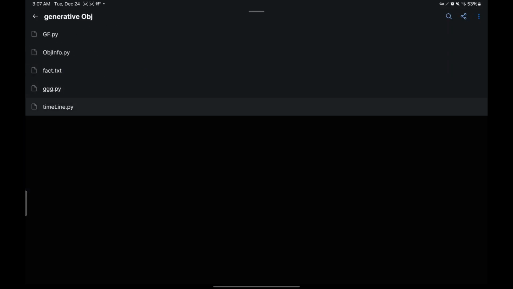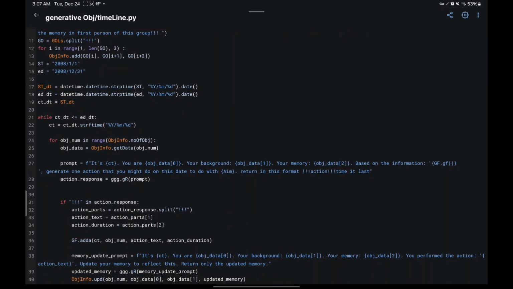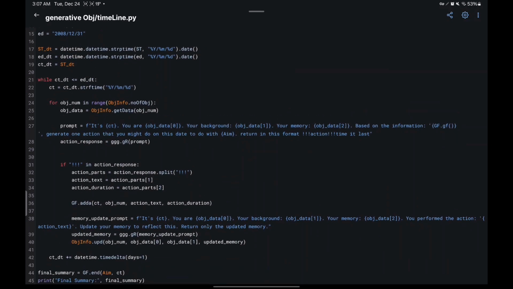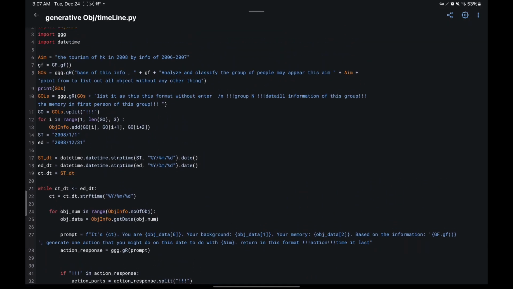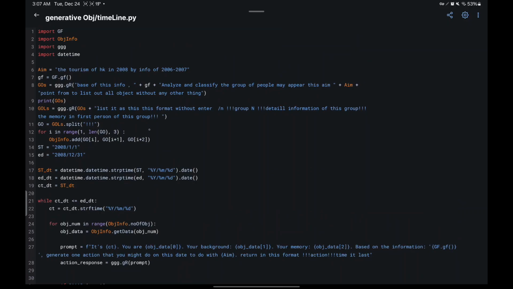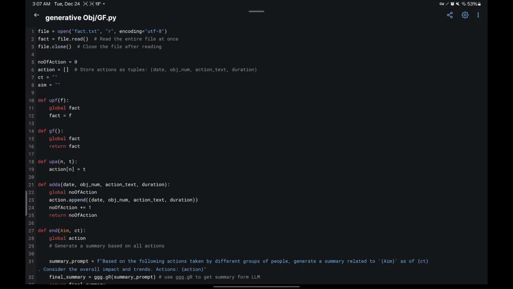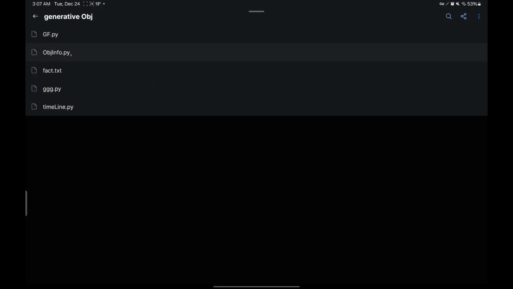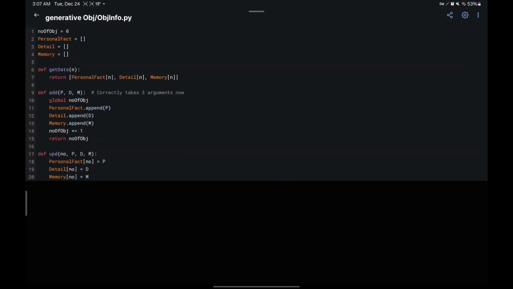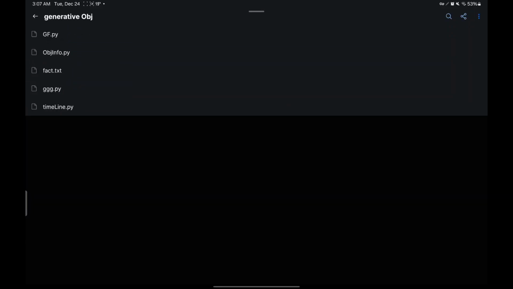To run the timeline, it is the main file, and the while loop does the work I described, like the timeline, and the initialization is in this part. The generative function and the object info are used as a database, so they won't make the main timeline hard to read, and the modularization is done in this part.